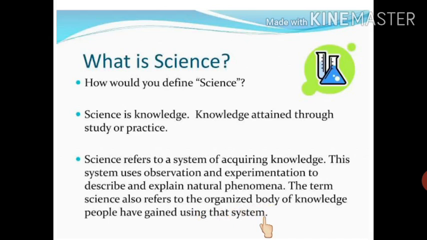If I talk about the types of sciences, there are two types: biological sciences and physical sciences. The sciences which deal with the behavior of living things are called biological sciences. It includes botany, zoology, forensic science, etc. And if I talk about physical sciences, there are two main physical sciences, physics and chemistry.